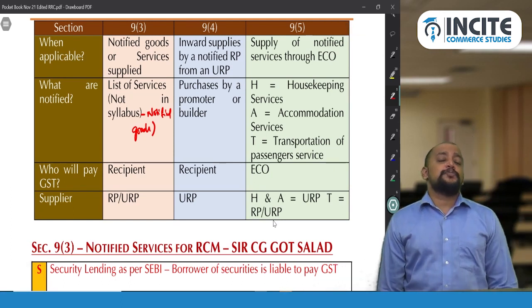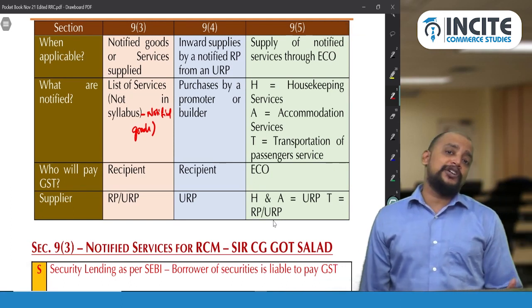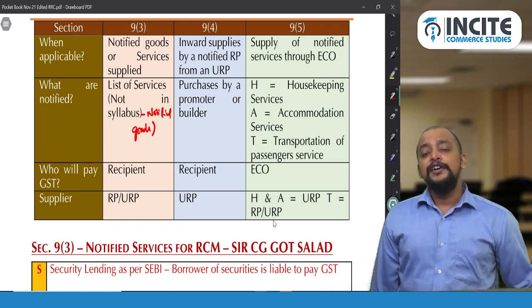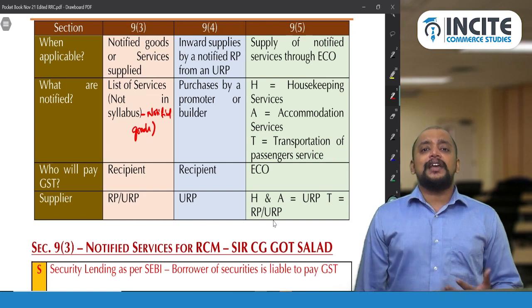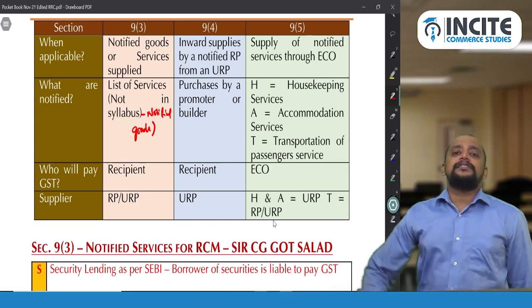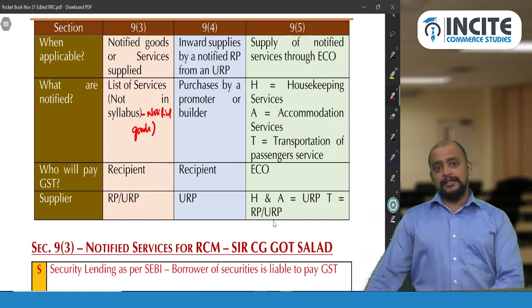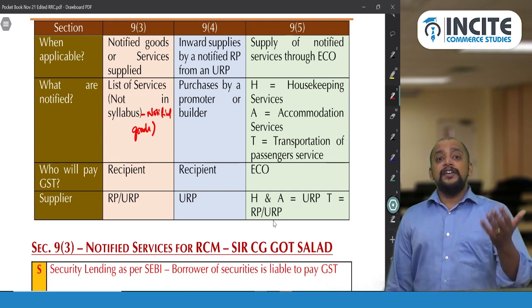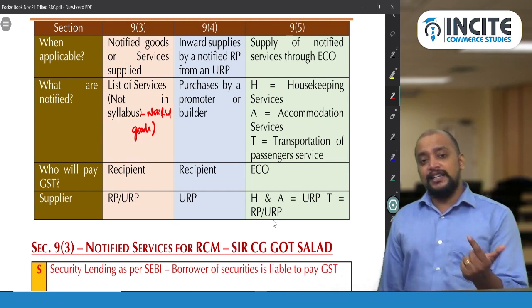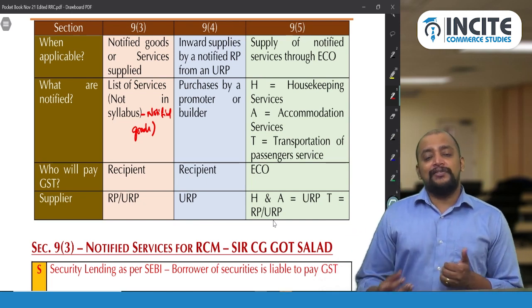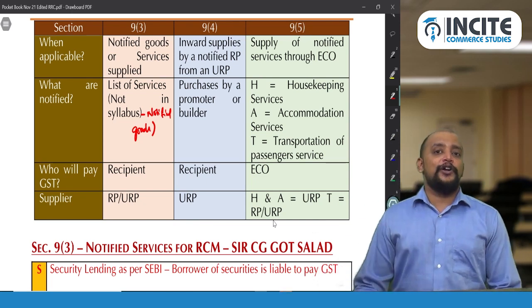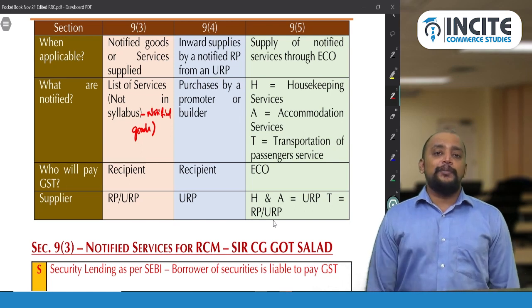And what is this transportation service? By radio taxi, motor cab, maxi cab, motorcycle. So Rapido motorcycle is covered. Whether RedBus is covered under this? No. RedBus is transportation of passengers by bus, so that is not covered under radio taxi, motor cab, maxi cab, motorcycle. So jeeps or tempo travelers, up to that only, but buses and all will not be coming. So RedBus will not come under the category.